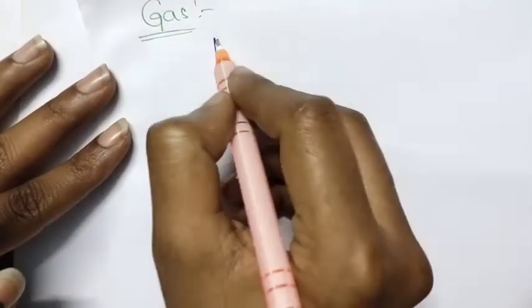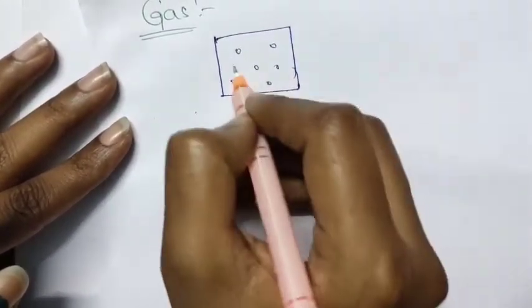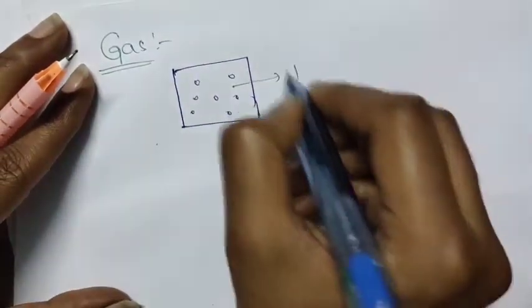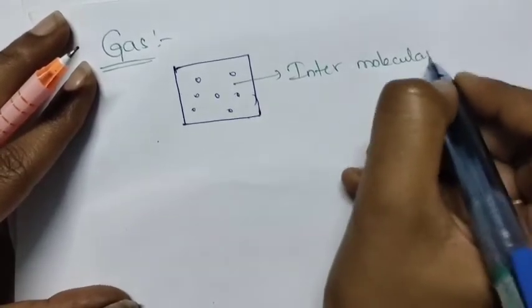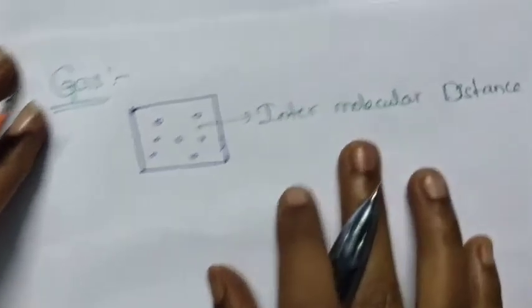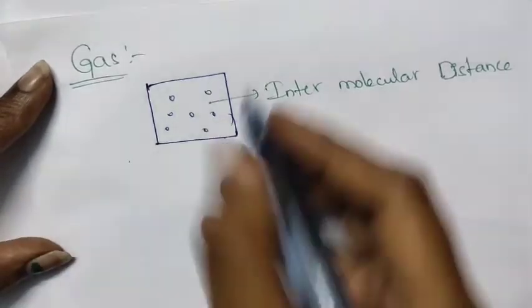Next one is the gases. In this one, gases have high intermolecular distances. Intermolecular distance is very high in the gases compared to solids and liquids.